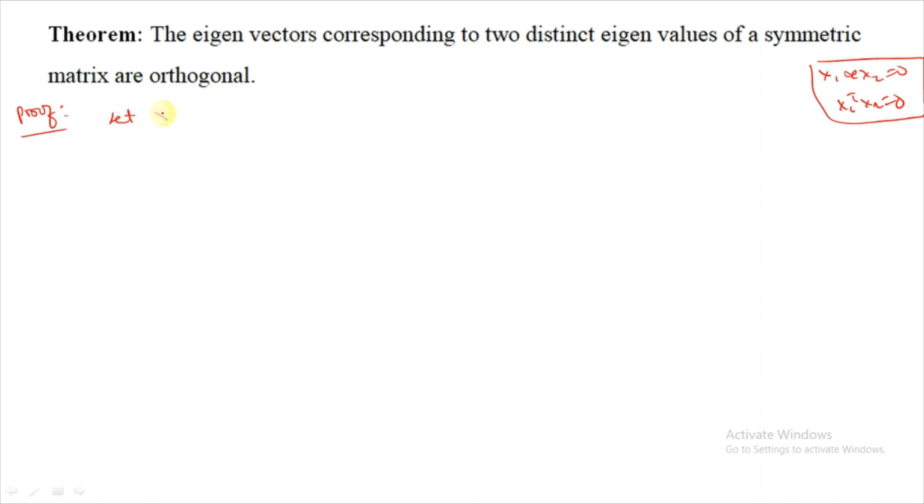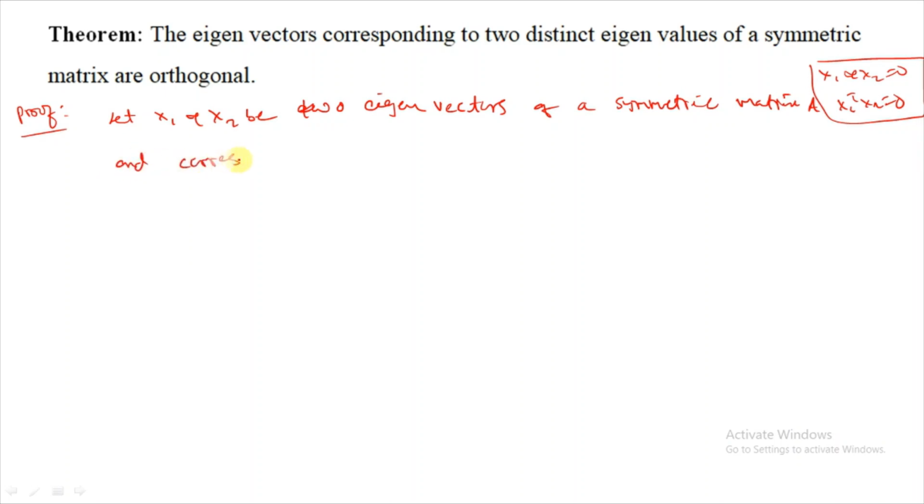Suppose let x1 and x2 be two eigenvectors of a symmetric matrix A, with corresponding distinct eigenvalues lambda 1 and lambda 2.